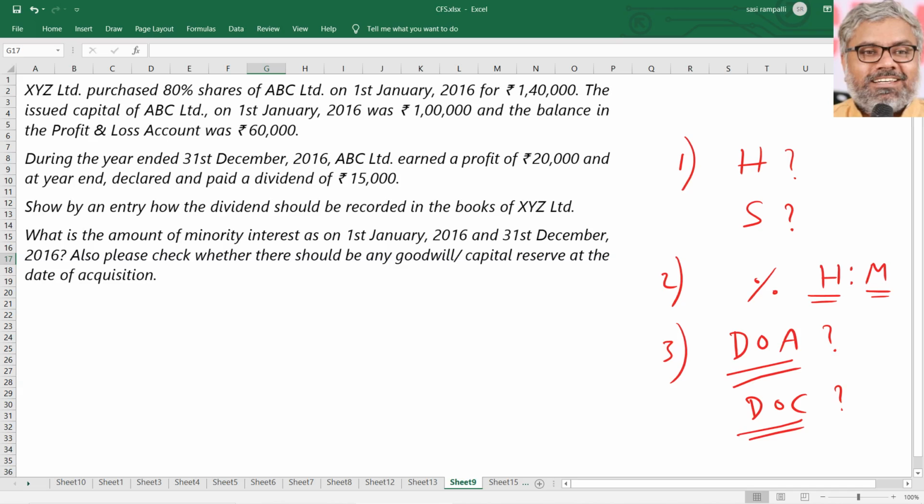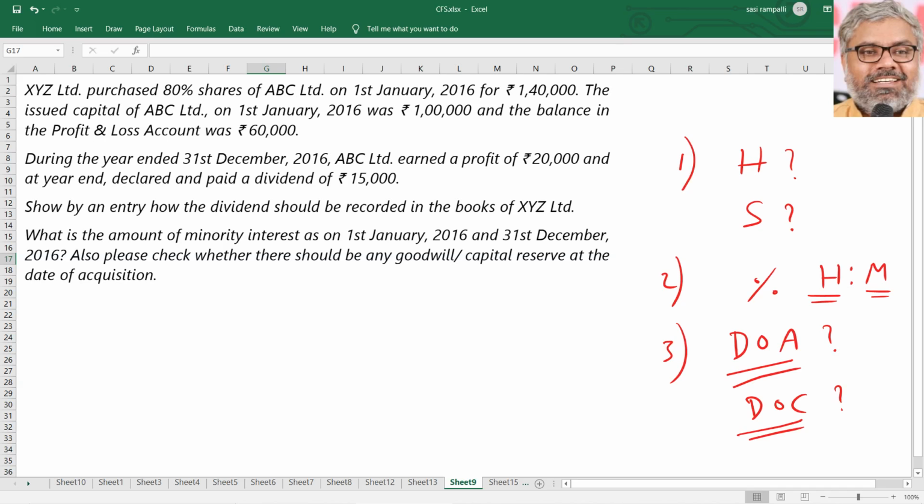The second part of the question is, what is the amount of minority interest as on 1st January 2016 and 31st December 2016? Also, please check whether there is any goodwill or capital reserve. So there are three things mentioned in one question. We have to calculate minority interest, also goodwill or capital reserve, and also show how the dividend should be recorded in the books of XYZ Limited.